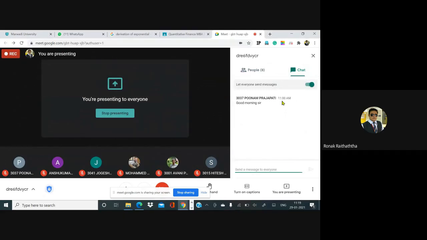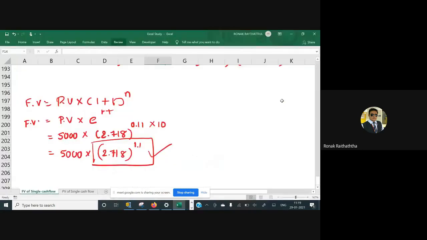You know the value of this exponential factor is 2.718. You know what continuous compounding is. You know that the number of periods cannot be infinite, and infinite cannot be defined. So that's why we use this continuous compounding formula. Now here in this case, you will have to use the logarithm.